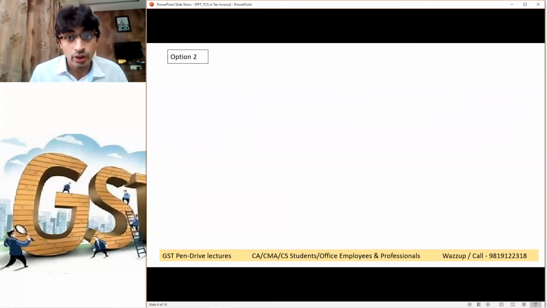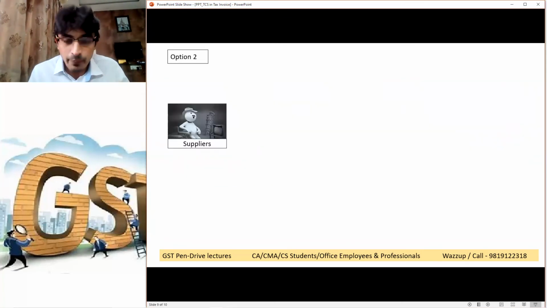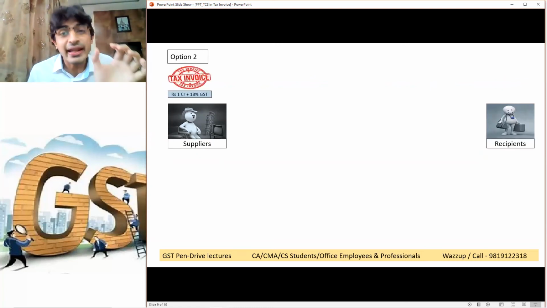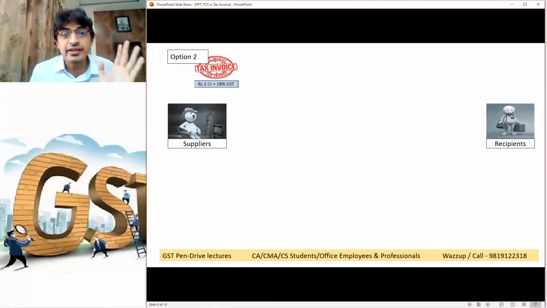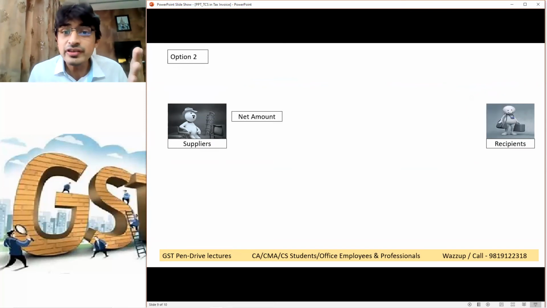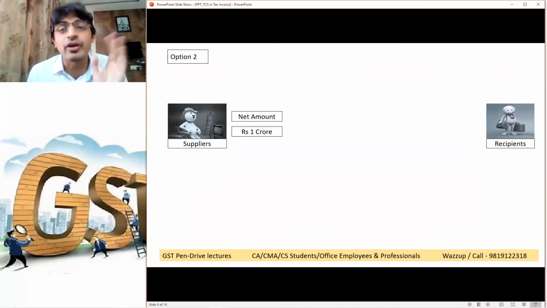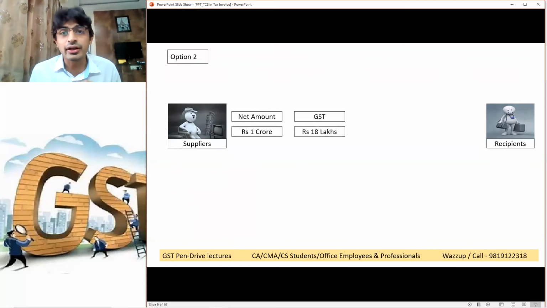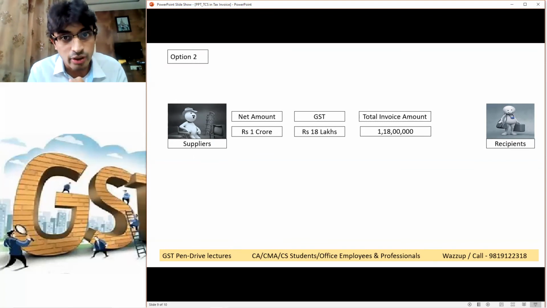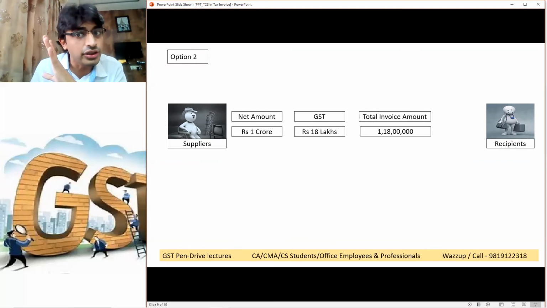Listen, option 2, which few people are following. Suppose this is a seller, this is a recipient customer. This supplier, excluding TCS, has raised an invoice of 1 crore plus 18% GST. So what is the net value excluding TCS? 1 crore. GST is 18 lakh. So the total invoice excluding TCS is 1 crore 18 lakh. They have not mentioned TCS in the invoice.